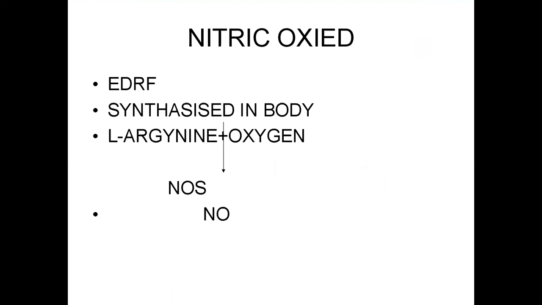Nitric oxide. Earlier it was called EDRF, endothelium-derived relaxing factor, which was discovered by Robert Furchgott. He said that endothelial cells liberate a labile factor which causes vascular relaxation. So he called it EDRF. Later on, it was identified as nitric oxide.